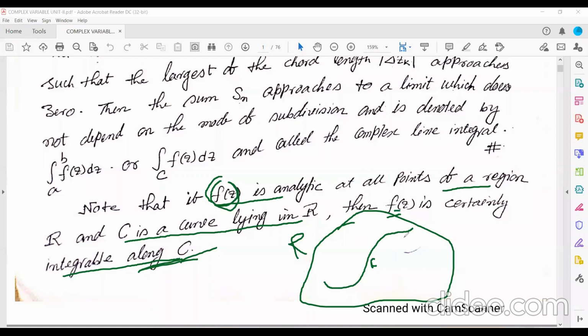But if some part of this curve lies outside, you can't say that in this part the function is integrable. But if the whole curve lies inside the region, then in that case you can say that the function is integrable along the curve C.